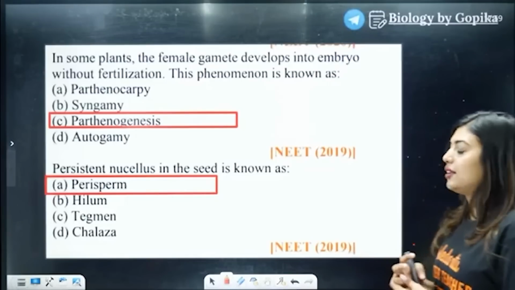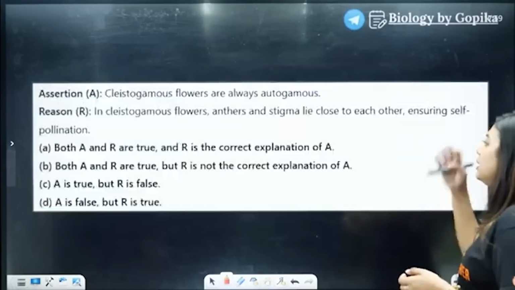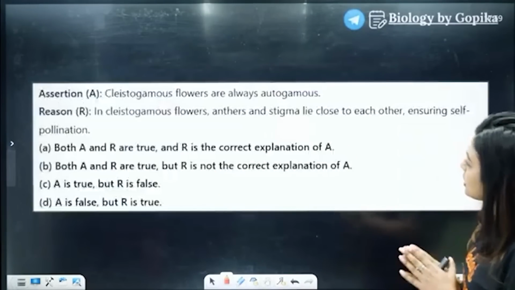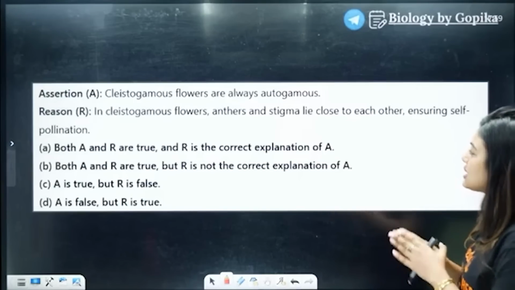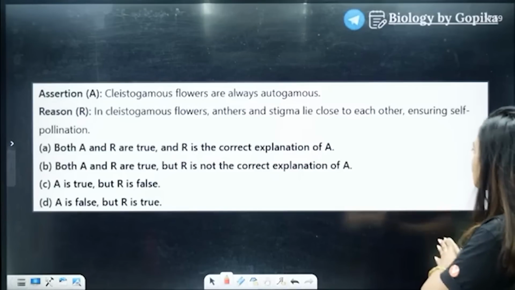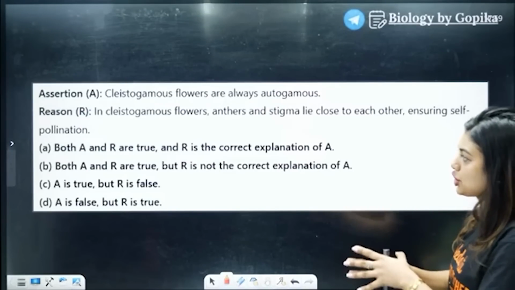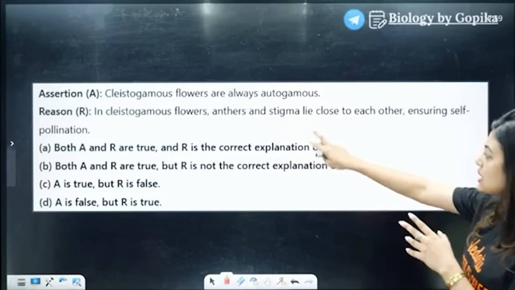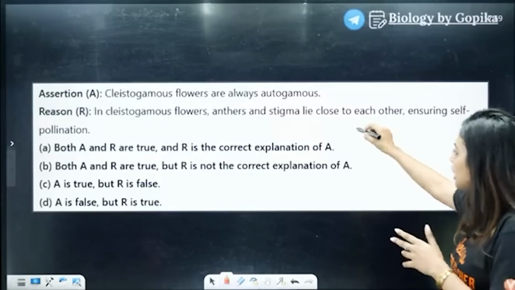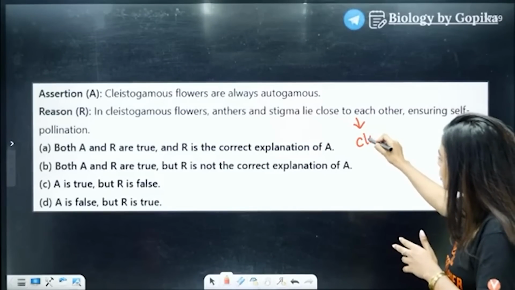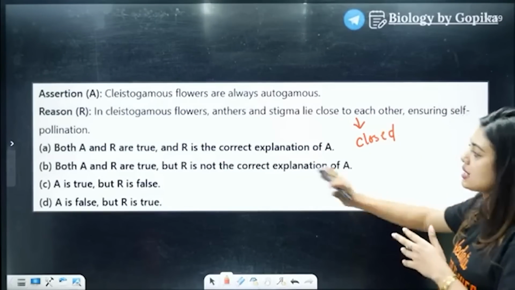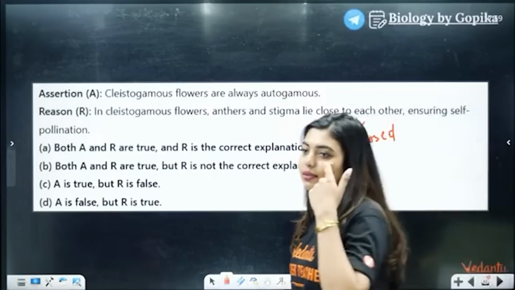Yes. Excellent. 194. Perfect. Now, cleistogamous flowers are always autogamous. In cleistogamous flowers, anthers and stigma lie close to each other, ensuring self-pollination. That means they're almost closed. Ensuring self-pollination. Yes, plus 720.